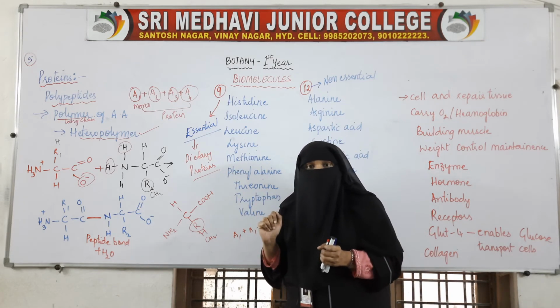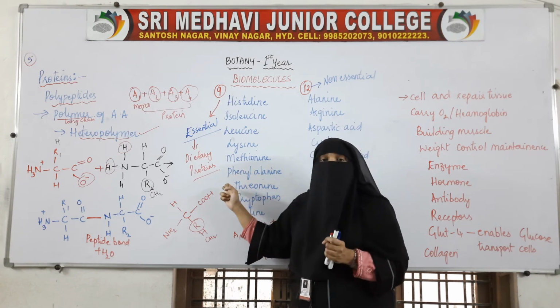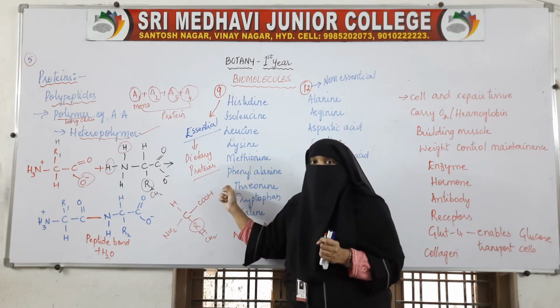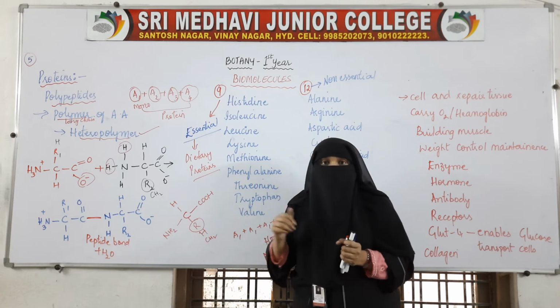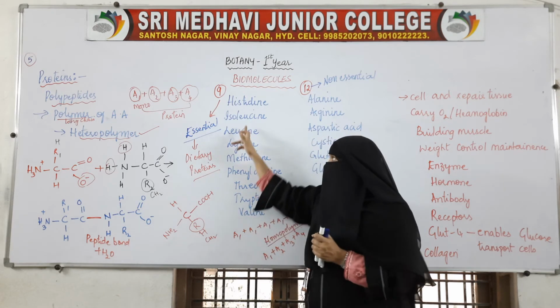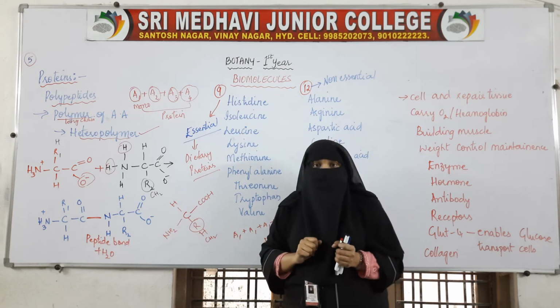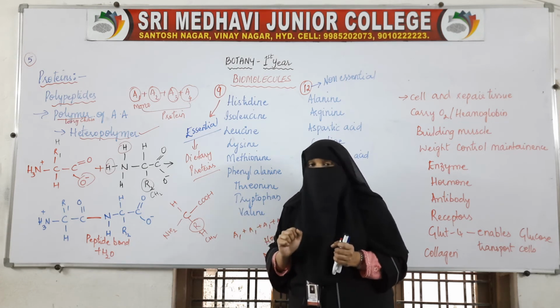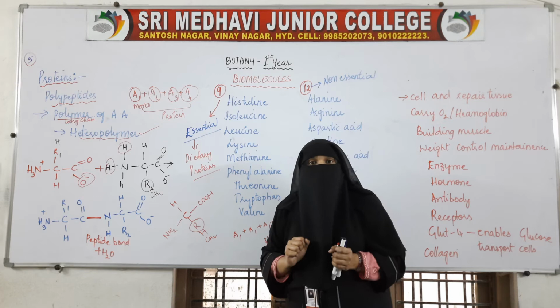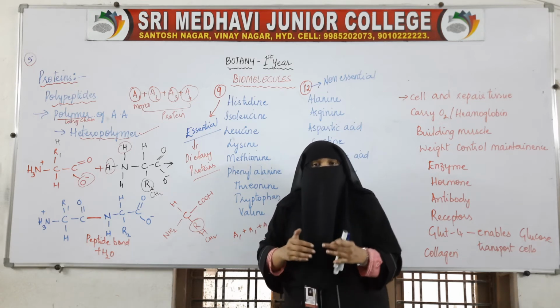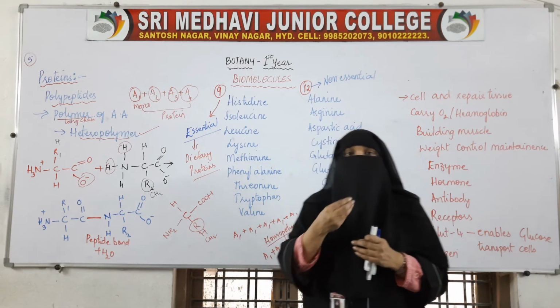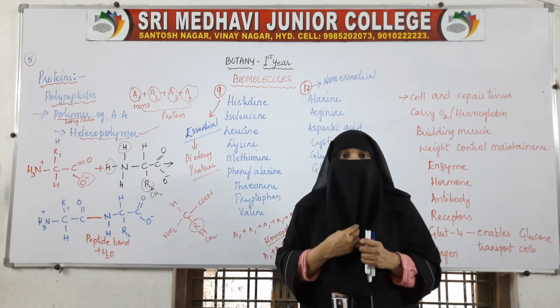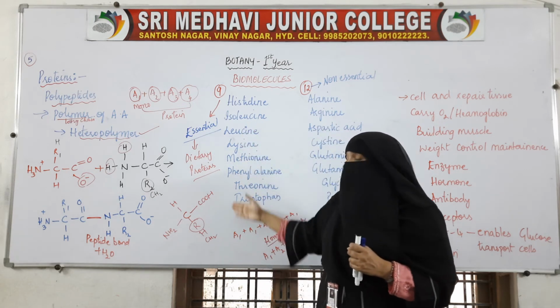That is why we say these are the essential amino acids, because for making the proteins required for our body, we require these 9 amino acids. They cannot be produced by our body, so we have to take them in the form of food.